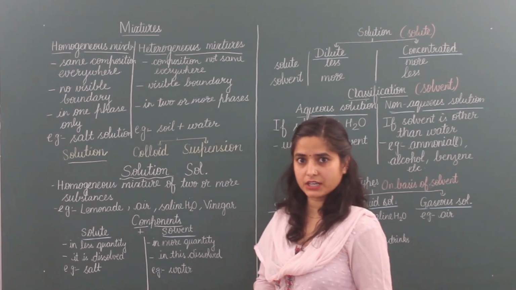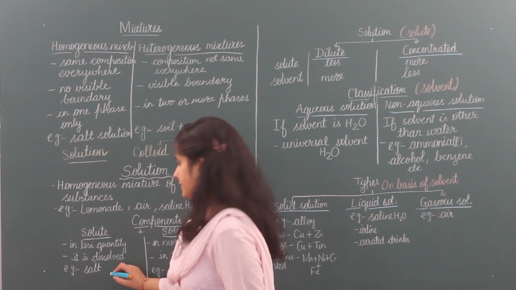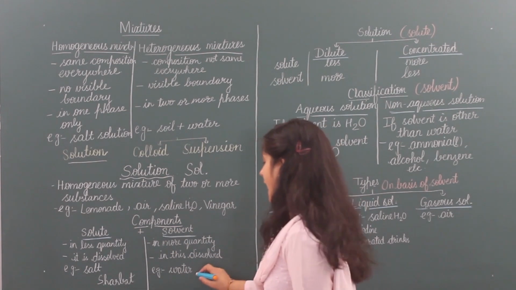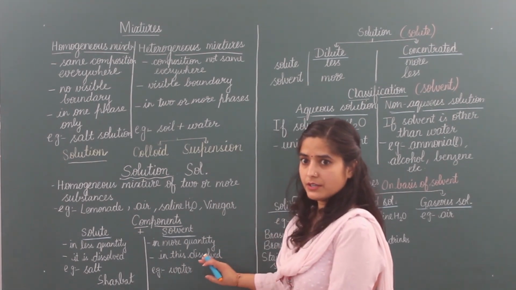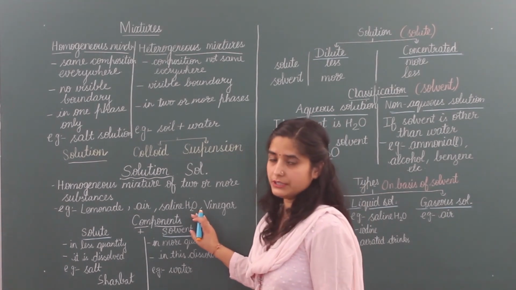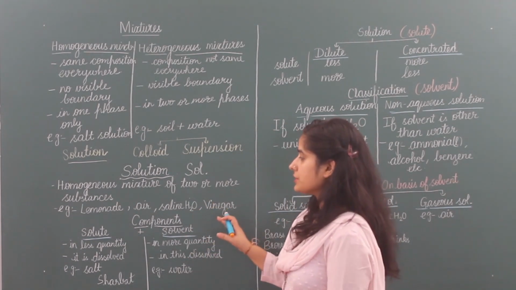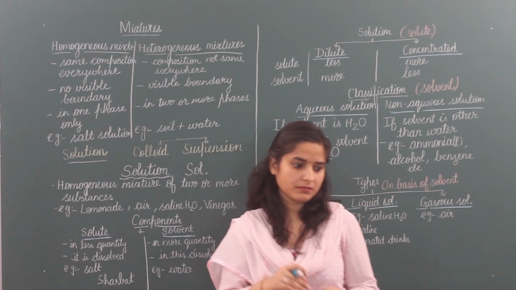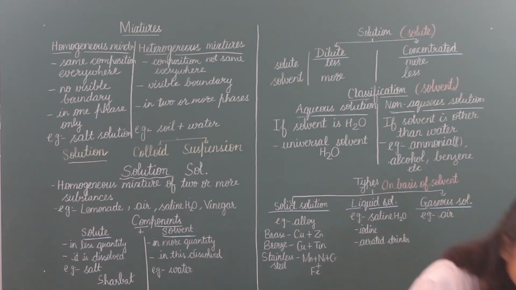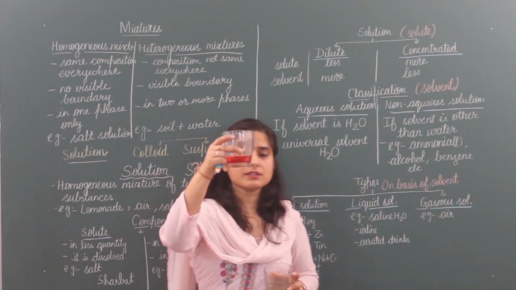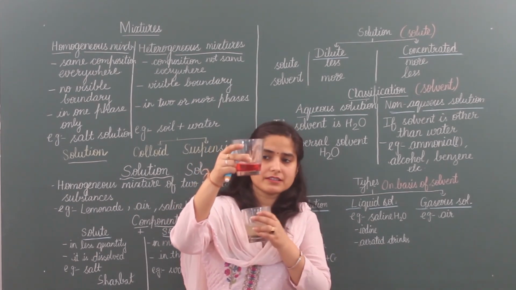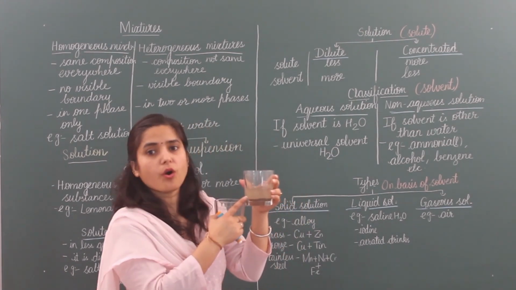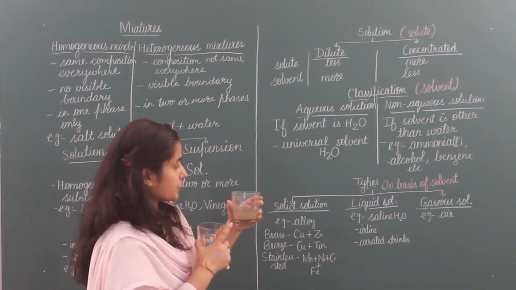And the example we have taken, what have we done? We have taken here sharbat. Sharbat is solute and we add it in water. Water is solvent. So it becomes a solution, a clear solution. Solutions are transparent. That means we can see through them. See this. Solution is a homogeneous mixture, so we can see the other side of the glass. But this is a heterogeneous mixture. This is not a solution. It is opaque. We can't see through it.